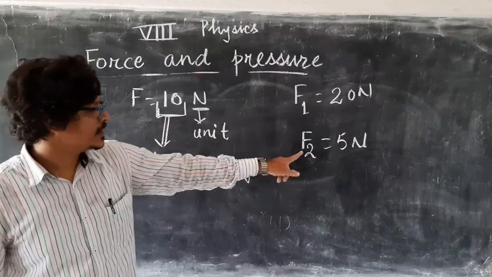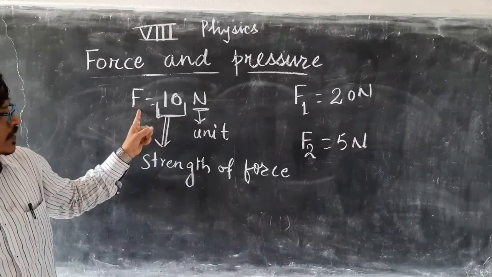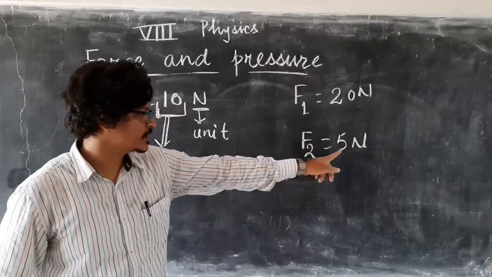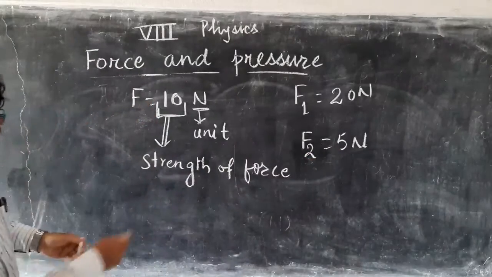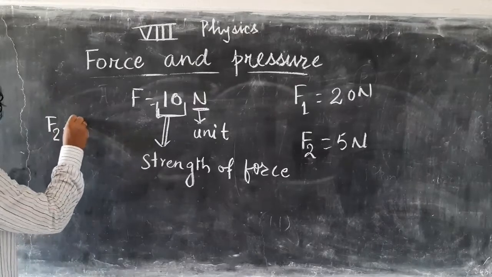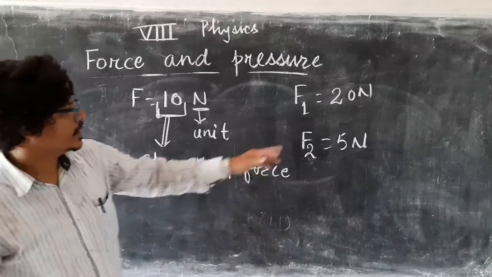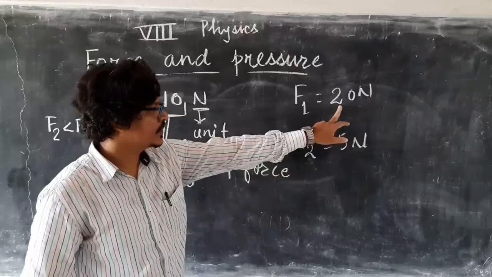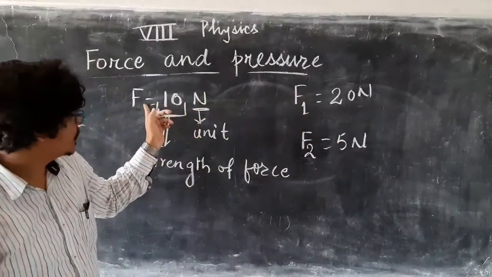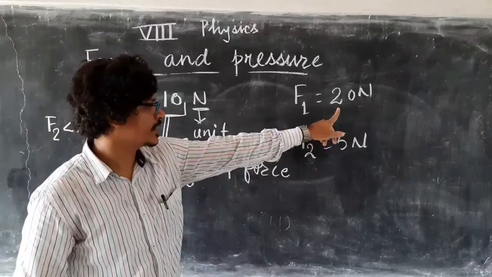If you see here, F is 10 Newton, F1 is 20 Newton, F2 is 5 Newton. So F2 is less than F, because the strength of this force is 10, whereas the strength of this force is 5. In this case F1 is 20 Newton and F is 10 Newton, so F1 is greater than F, because the strength of F1 is 20.